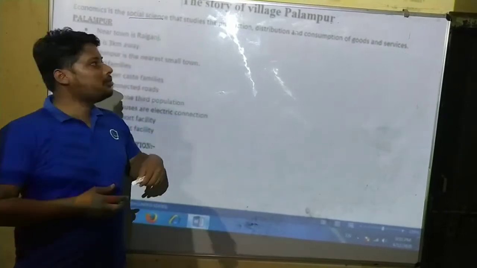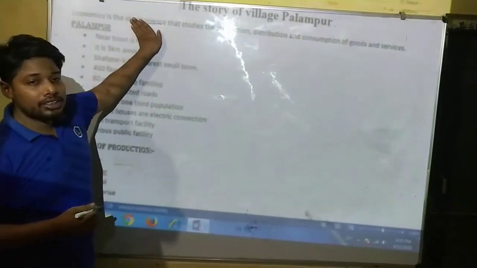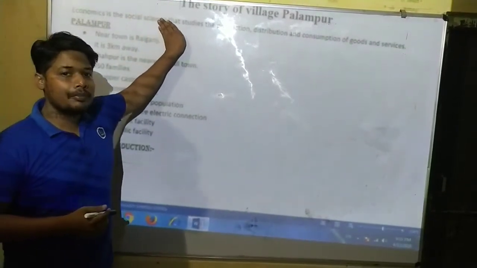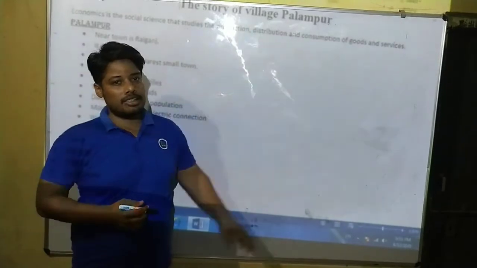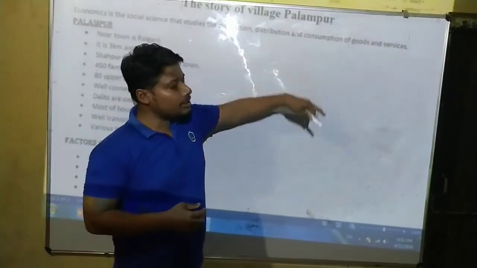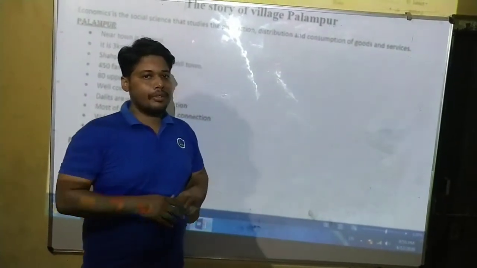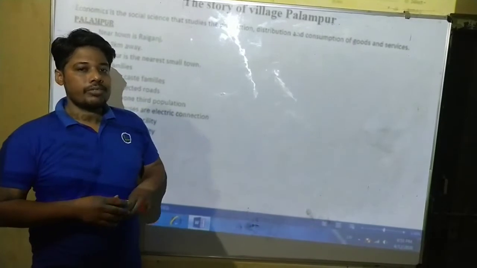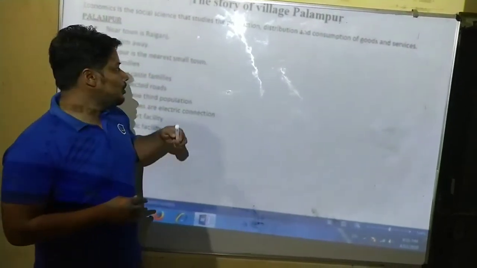Then we come to our chapter, the story of village Palampur. Have you ever seen it, has anyone gone to Palampur? No, you cannot, because it is a hypothetical city. In your chapter you have seen that it is a hypothetical name. Hypothetical name means nothing really exists in this world, Palampur. But in this chapter you have taken Palampur as an example.